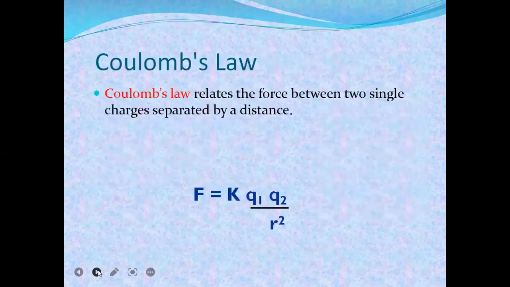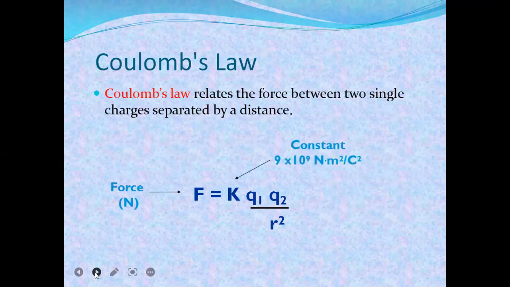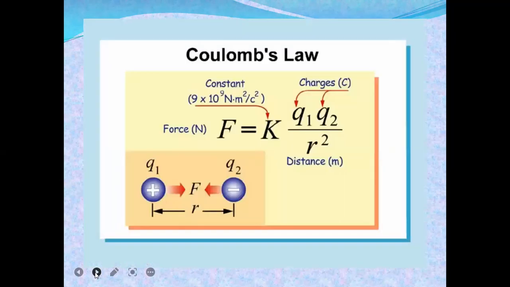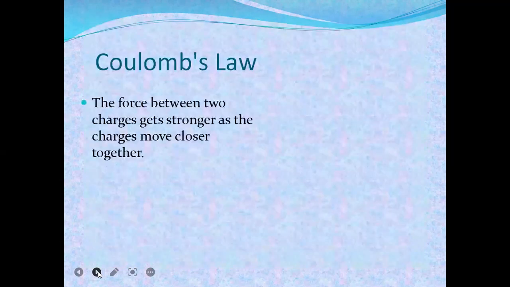This is Coulomb's law, which we are defining. Coulomb's law relates the force between two point charges separated by a distance: F equals k times Q1 Q2 by R squared. This is the force, this is the constant 9 times 10 to the power 9 newton meter squared per coulomb squared, this is the distance, and these are the charges. There are two charges, so Coulomb's law can be seen like this. What will be the Coulomb's law?